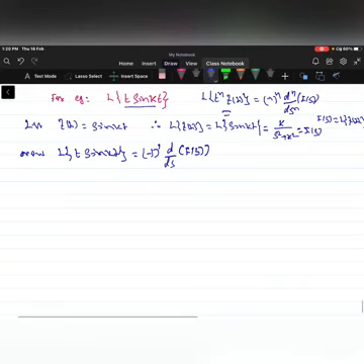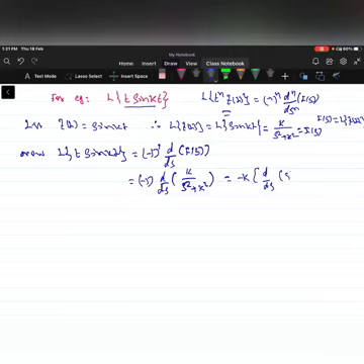Take k as constant: minus k into d by ds of s square plus k square to the power of minus 1. Now differentiate with respect to s: minus k into minus 1 into s square plus k square to the power of minus 2 into the derivative of s square plus k square, that is 2s.